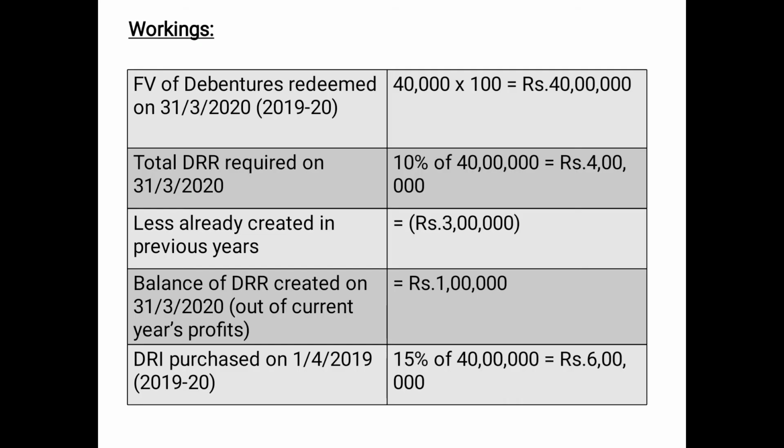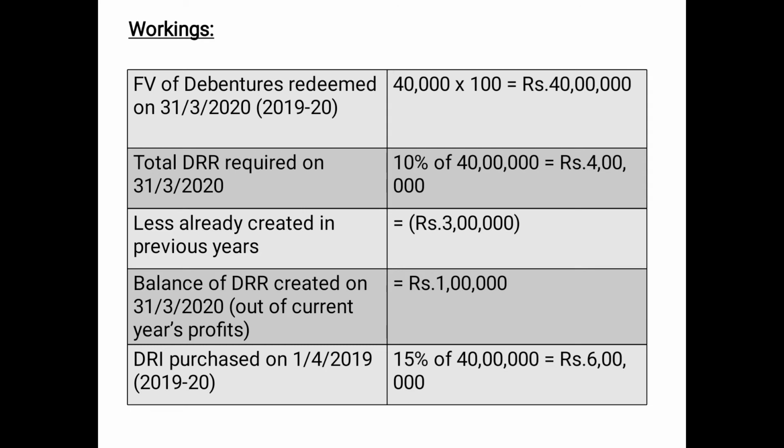So let us begin with the working first of all. As you can see, the face value of debentures which are to be redeemed on 31st March 2020, that is in the accounting year 1920, is 40 lakh rupees. In the absence of any information, we have assumed that the issue price must have been 100. So 40 lakh rupees is the amount. Total DRR required, which should be there on 31st March 2020, that is on the date of redemption, is 10% of 40 lakh, that means 4 lakh should be there.